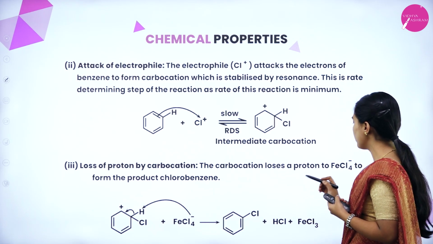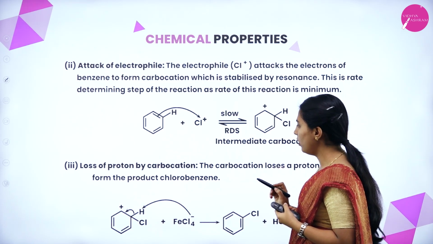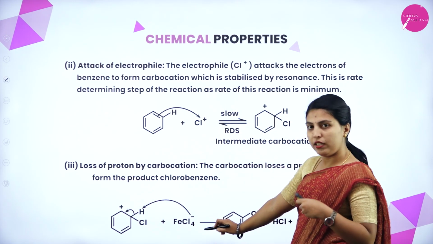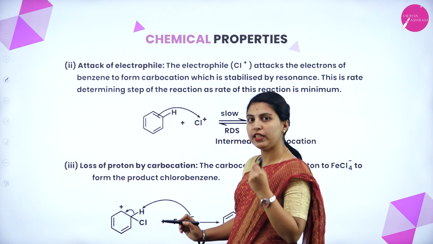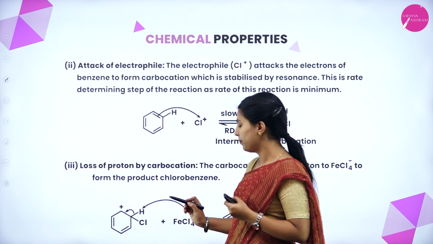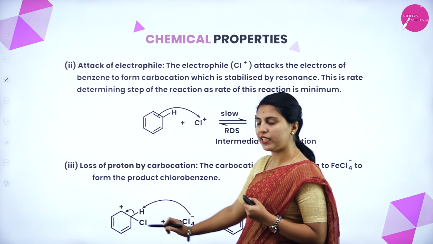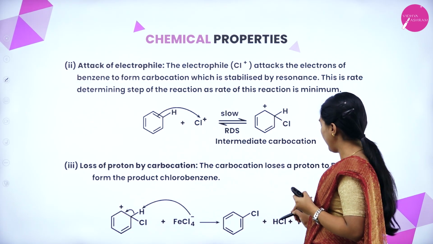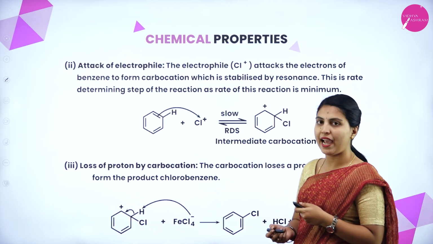The carbocation loses a proton to ferric chloride anion to form the product called chlorobenzene. The ferric chloride anion has an excess of electrons that will be abstracted by the intermediate carbocation, so it will form chlorobenzene, HCl and ferric chloride. This is about halogenation.